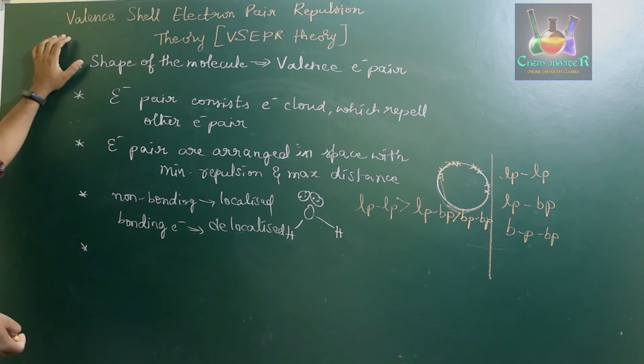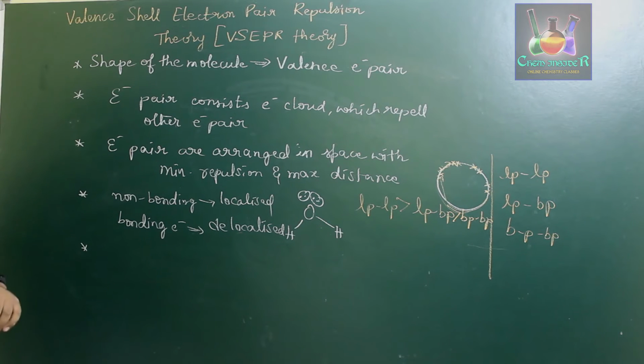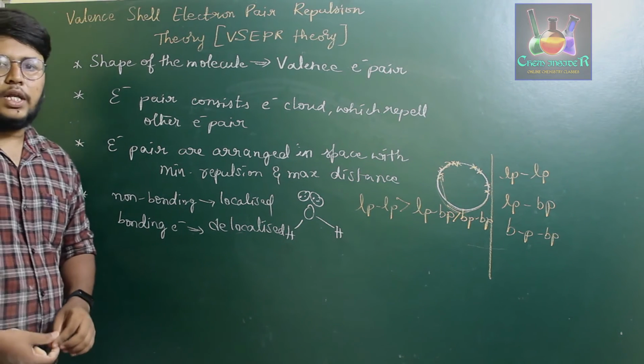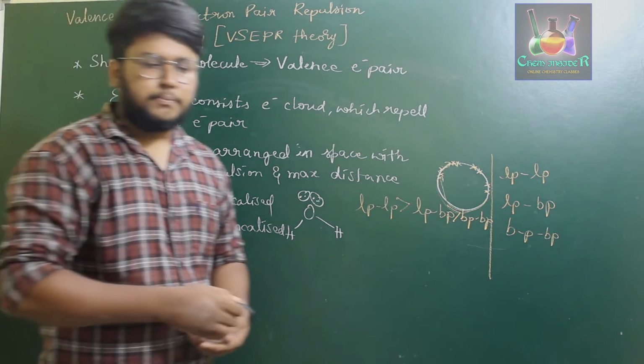The electrons present in the valence shell will be experiencing a certain amount of repulsion, which led to the discovery of explaining the structures of atoms or shapes of molecules with respect to the valence electrons present in them. So this is all about the valence shell electron pair repulsion theory.